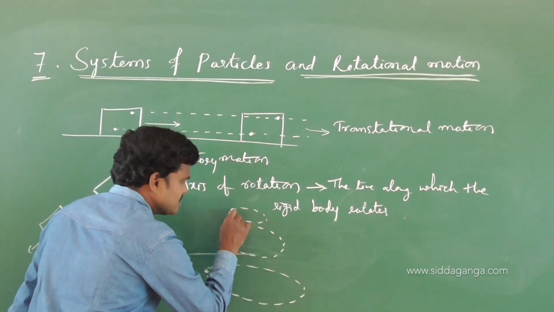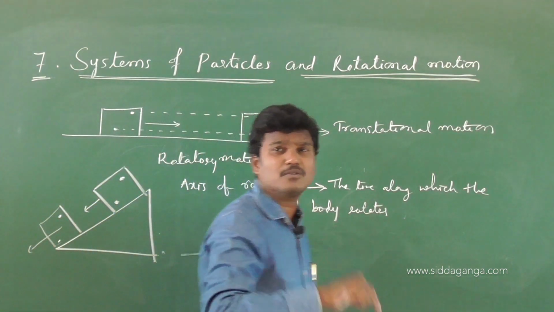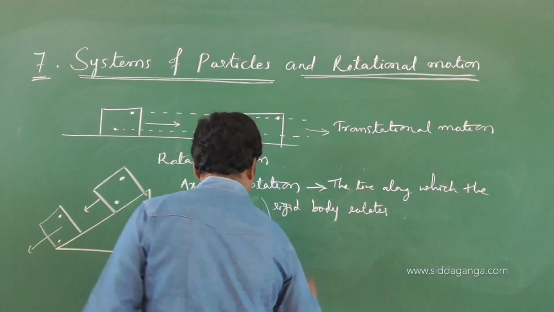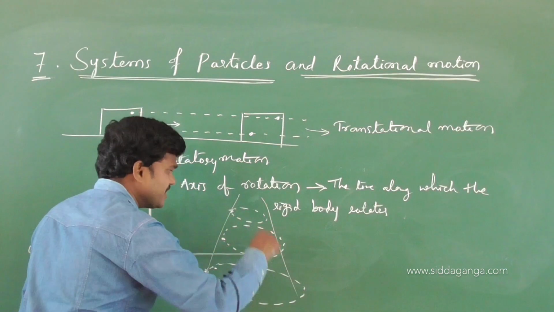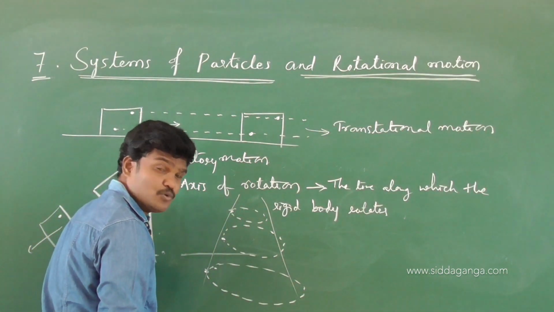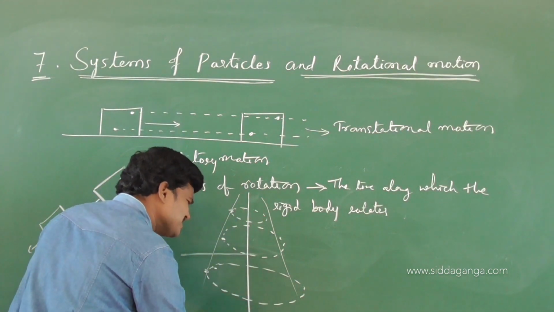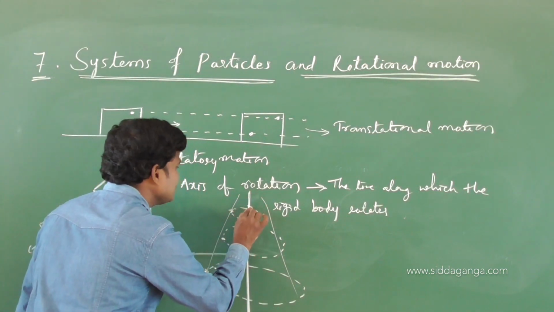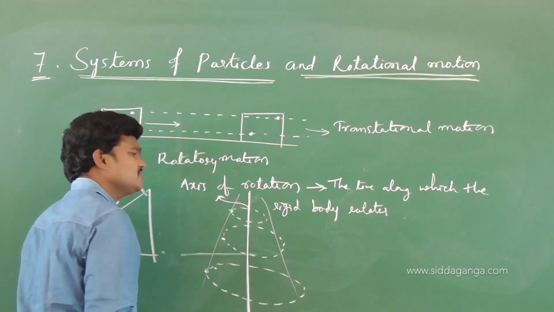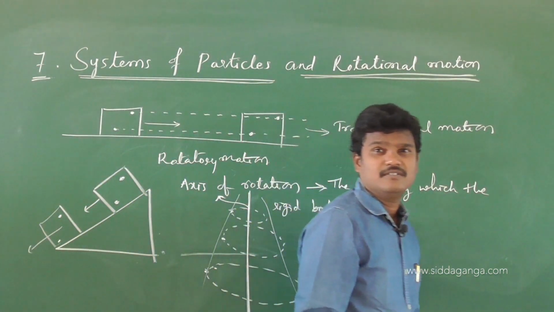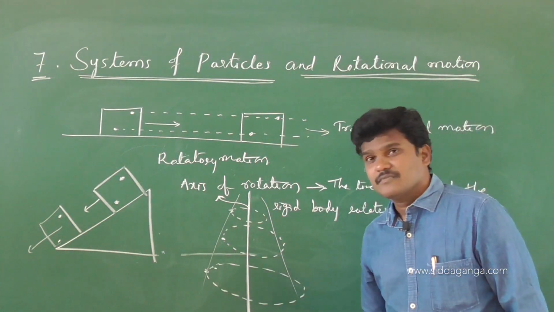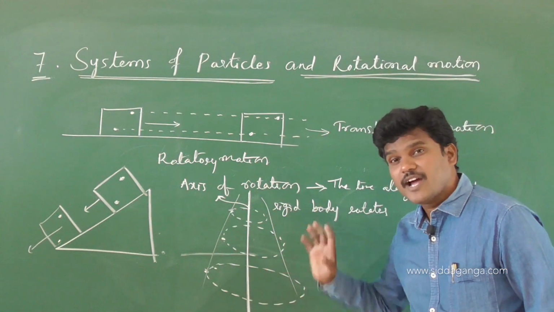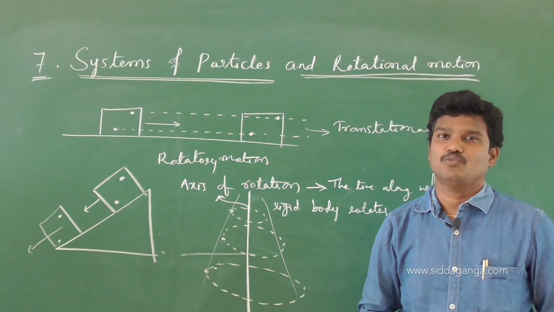For individual particles, the motion is called circular motion. For a group of particles, the motion we can call a rotatory motion about this axis, and this axis is called the axis of rotation. Here a group of particles has rotational motion.